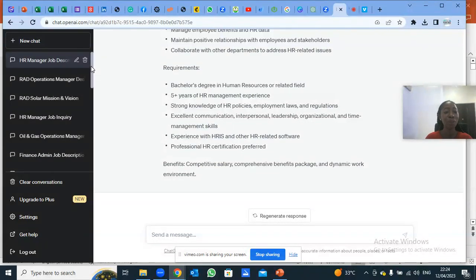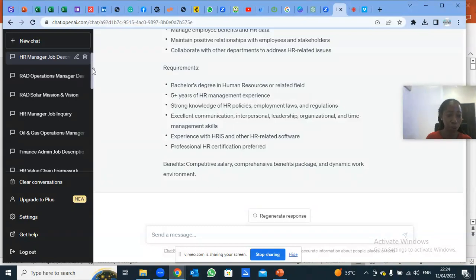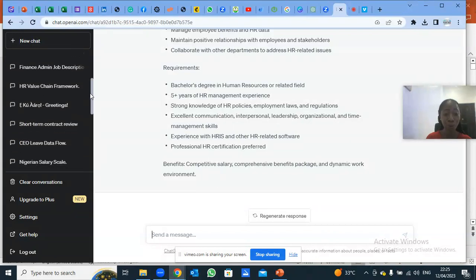So now tomorrow, if I come here again and I mention RAD, GPT knows RAD. If I come here again and I mention Recruit Aid, GPT knows Recruit Aid. Please bear in mind that these names are just made up. They are not exactly the name of a company. They're just made up for the purpose of this training. So it knows RAD, it knows Recruit Aid, it knows any company I want. As far as the name of the company is there, the information about the company is already there.